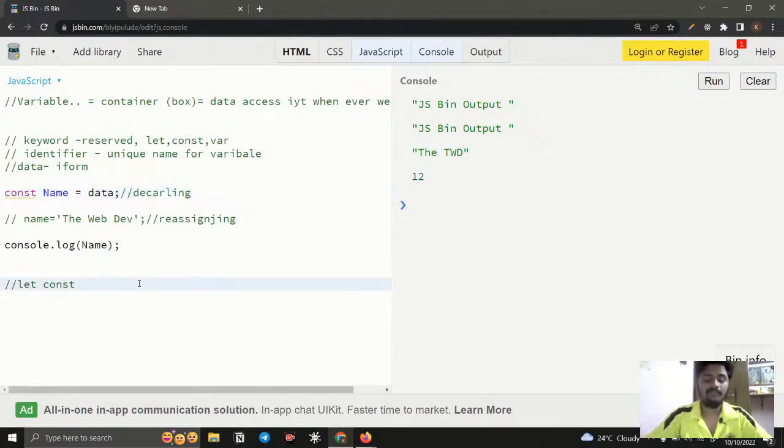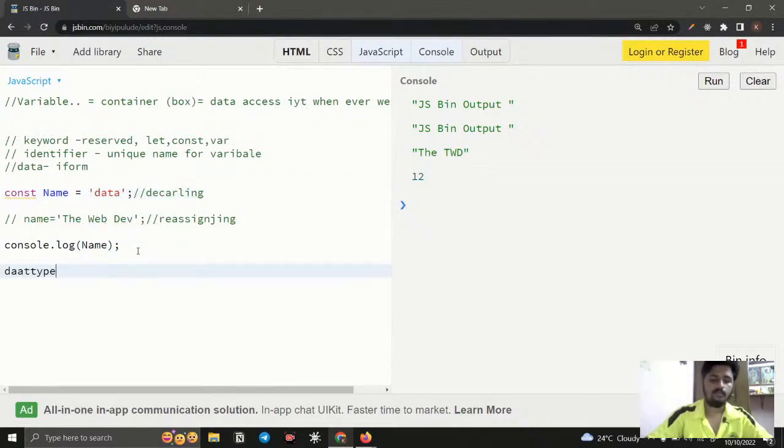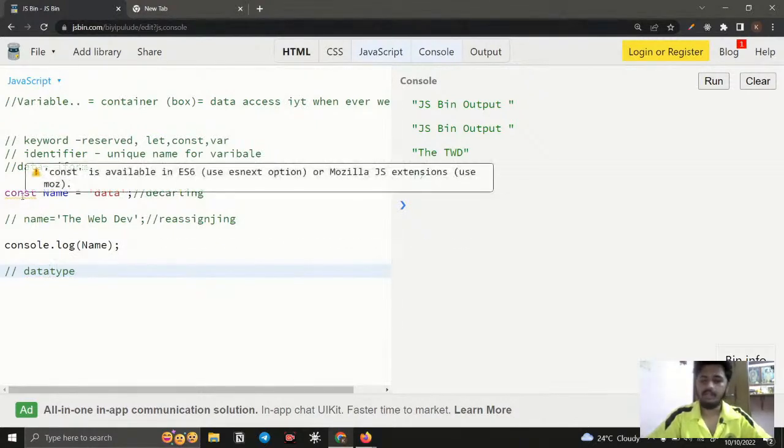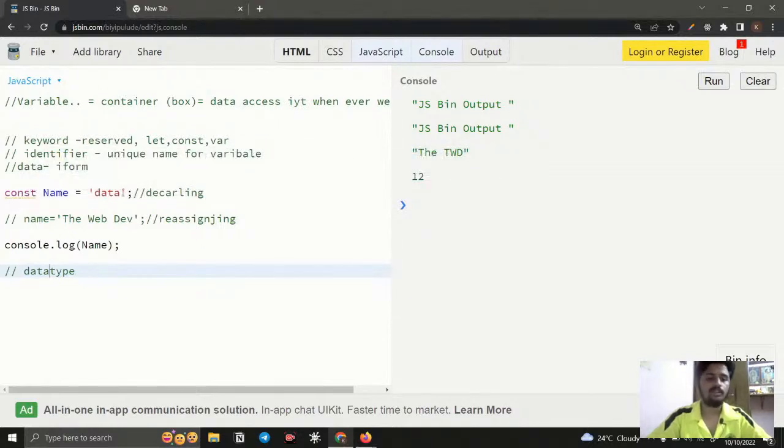So that is going to be our next topic, data types. Just remember these things: a variable is nothing but a container, and we can store data in it. Remember the let and const difference and the identifier rules. The equal to sign is a must, and we can store a lot of data. We have a list, and it has several types, so this data has types, and that is called data type.